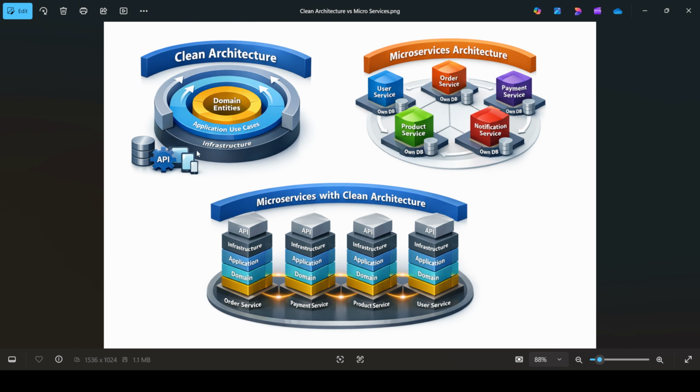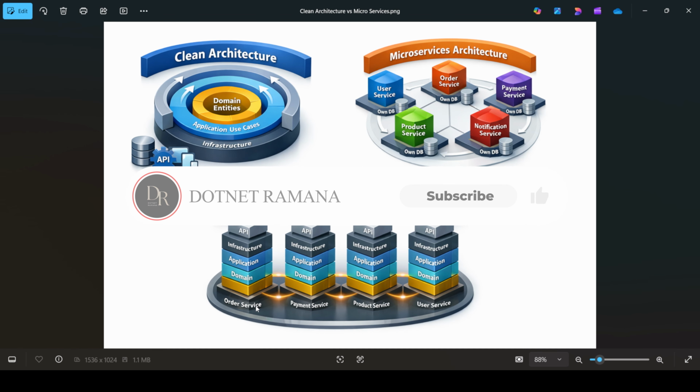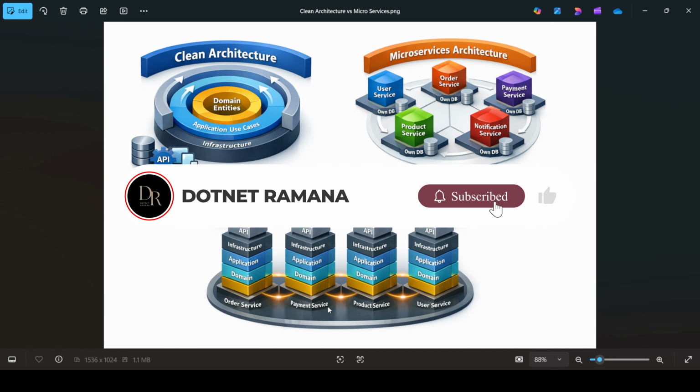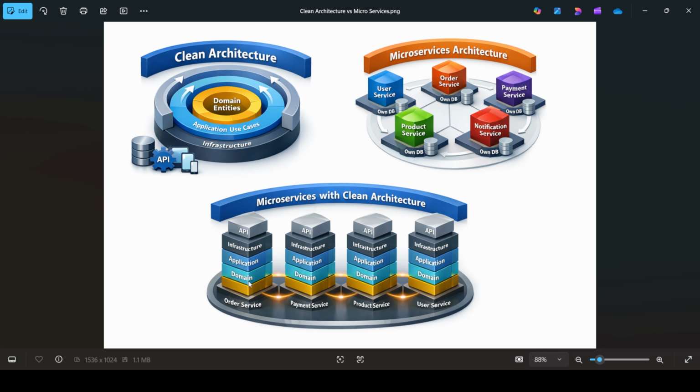Clean architecture has different layers: domain layer, application use cases layer, infrastructure and API. Microservices include user service, product service, order service, payment and notification. If you combine them, each microservice, whether order service, payment service or product service, uses clean architecture. This is the complete architecture.